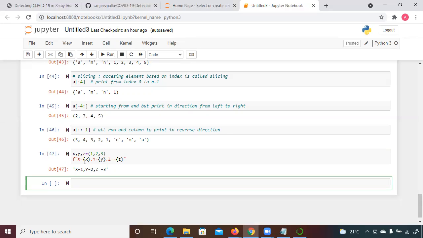So we can see some more things. Set and all, you are already aware, right? Yes. Okay, one more thing I wanted to tell you about set.